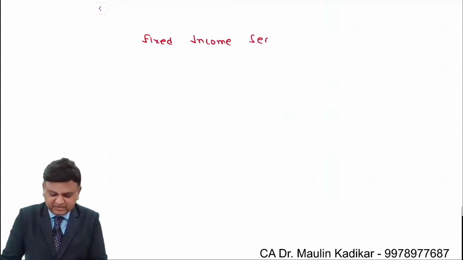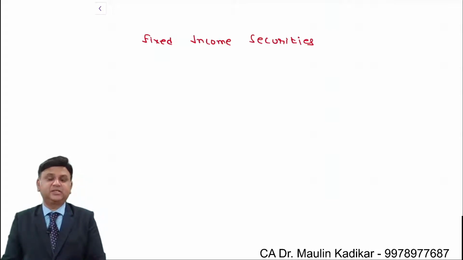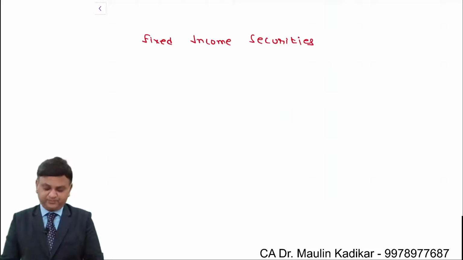We understand that whenever an investor is making investment in fixed income securities, there is always a risk called interest rate risk.